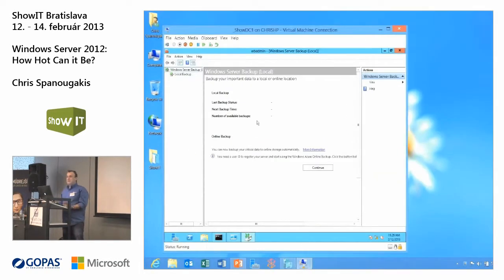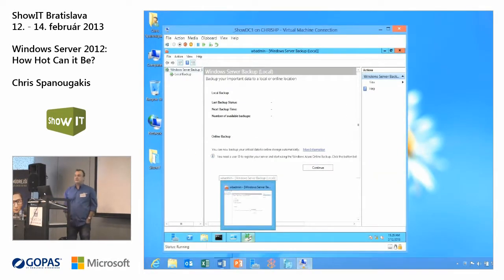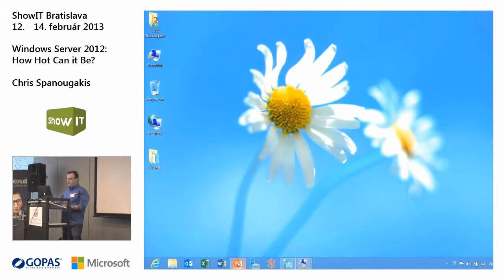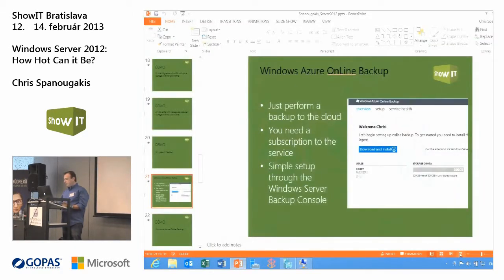It will depend on the upload speed of your internet connection, of course. But if you want to back up small pieces of data, it's a good thing to do.